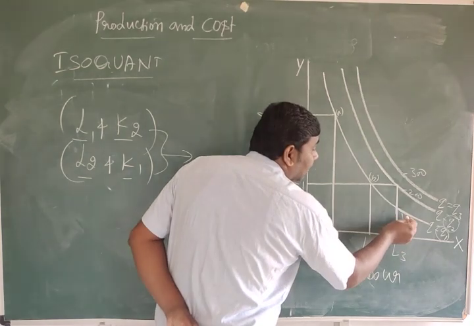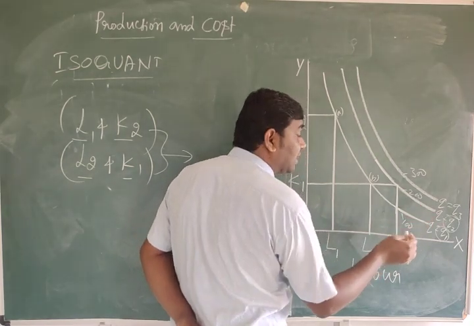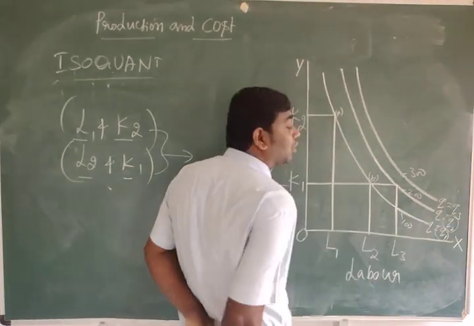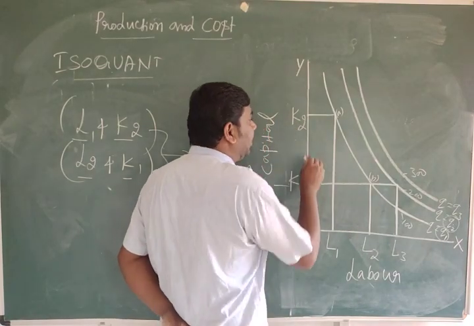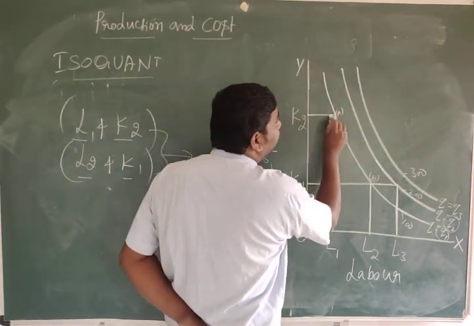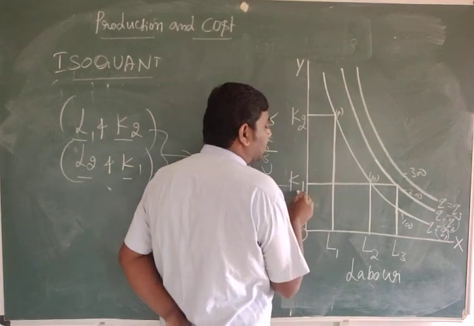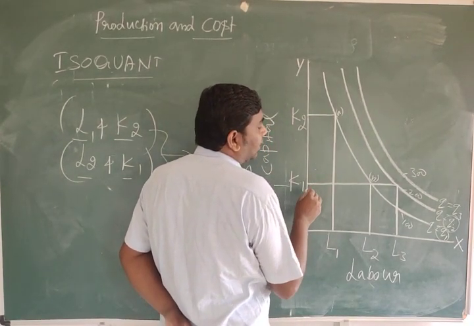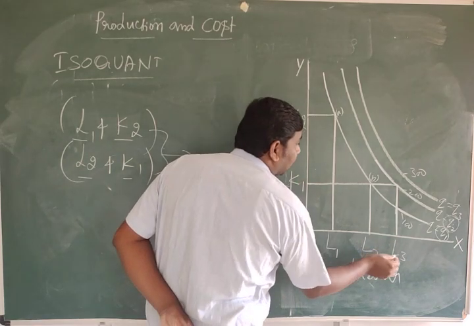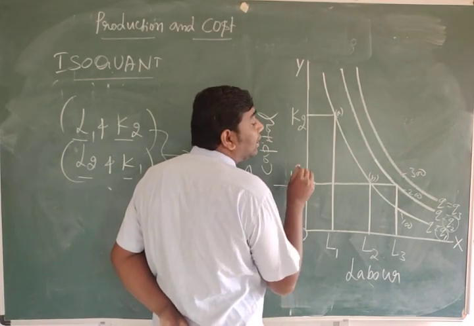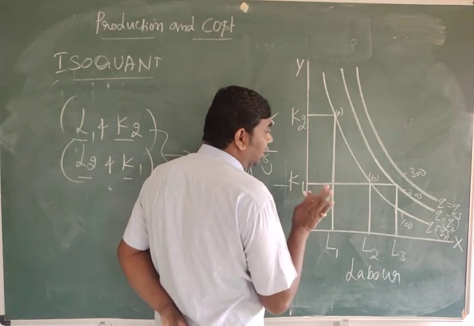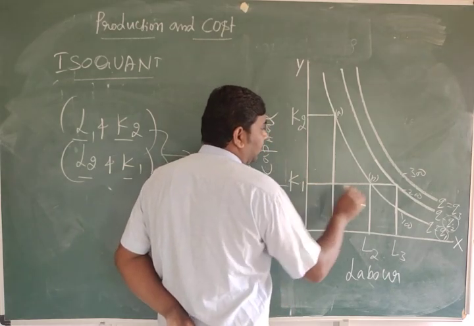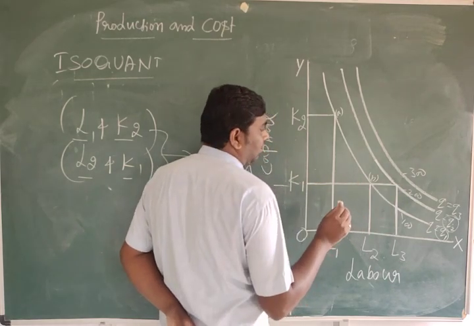That time the product level increases from Q1 to Q2. If we increased capital also, it would reach higher. But we are keeping capital constant, increasing only labor.